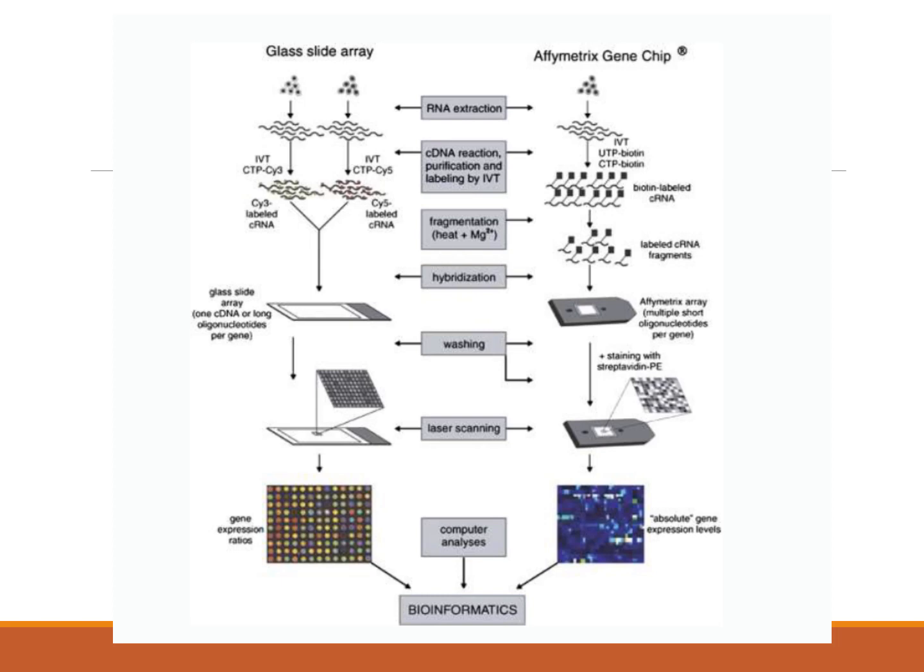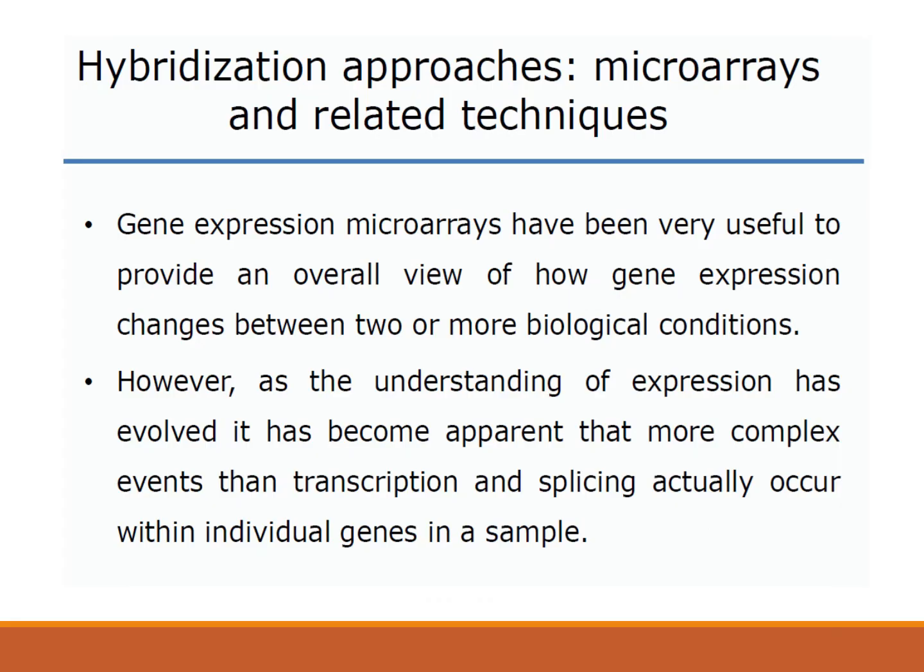And in case of Affymetrix gene chip, the single sample RNA molecules are isolated, they are labeled, then they are mixed with multiple short oligonucleotides per gene, and later on they are observed. So here absolute gene expression level can be measured in Affymetrix gene chip, and here the gene expression ratio, that is relative gene expression, can be measured in the glass slide microarray. This whole microarray topic we are going to discuss in detail in the next.